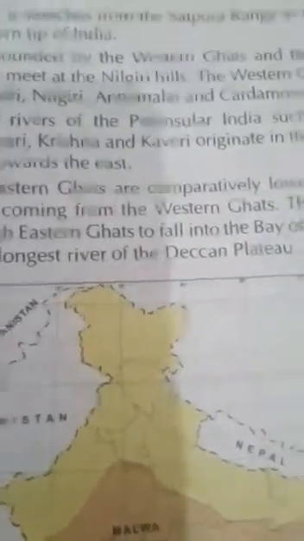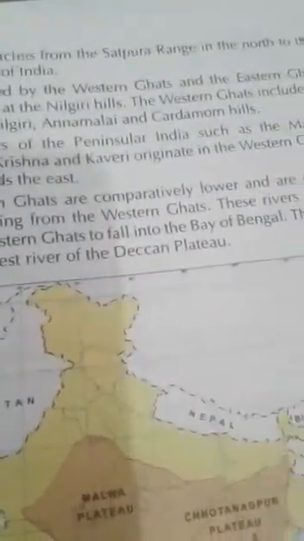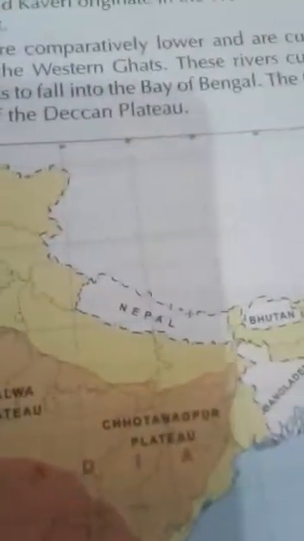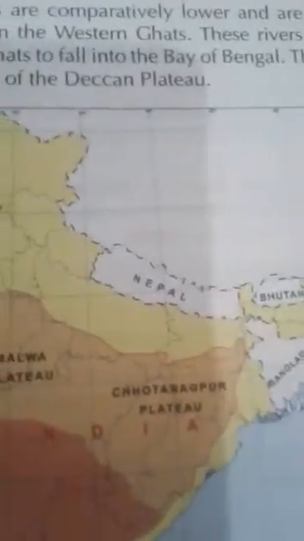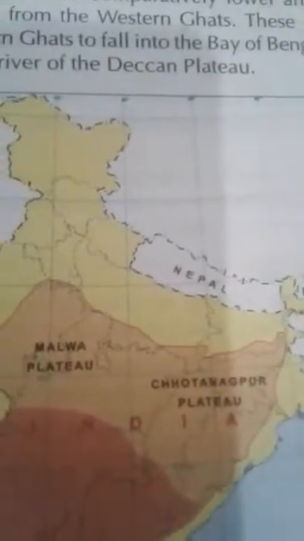It is bounded by the Western Ghats and the Eastern Ghats, which meet at the Nilgiri Hills. The Western Ghats include the Sahyadri, Nilgiri, Annamalai and Cardamom Hills. Major rivers of peninsular India such as the Mahanadi, Godavari, Krishna and Kaveri originate in the Western Ghats and flow towards the east. The Eastern Ghats are comparatively lower and are cut by the rivers coming from the Western Ghats. These rivers cut valleys through the Eastern Ghats to fall into the Bay of Bengal.